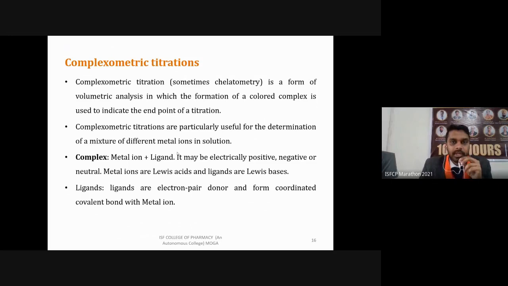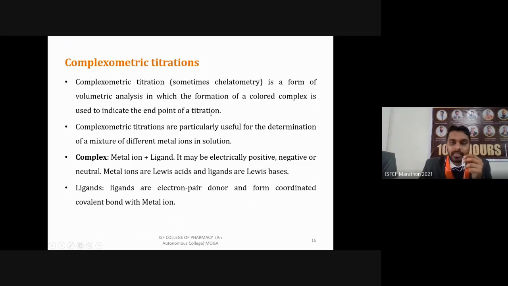Complexometric means formation of chelates or metal complexes, you can say. So complexometric titration, also sometimes called chelatometry, is a form of volumetric analysis in which the formation of a colored complex is used to indicate the end point of the titration. So how are we performing this complexometric titration?